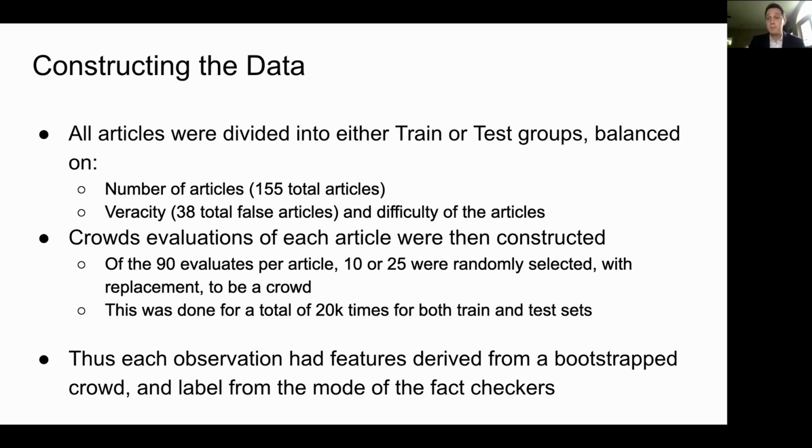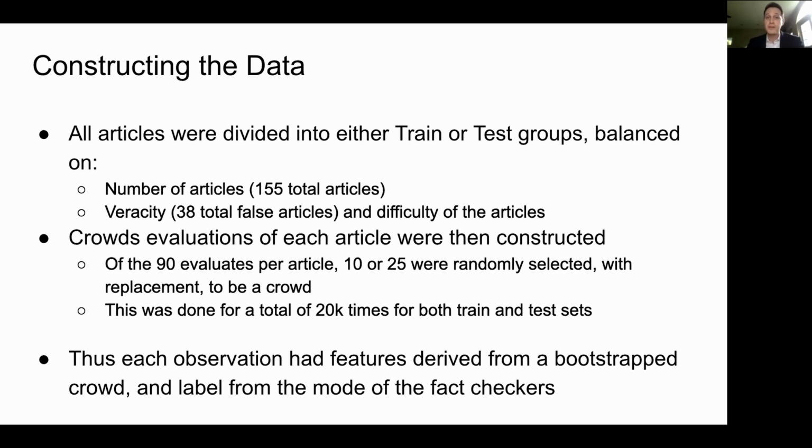So that's what we did. We just bootstrapped crowds from the 90 responses that we had, and we did this for every article. We did this for the training data and the test data. We'd randomly choose an article in the training set or the test set, and then we'd randomly create a crowd based on the 90 responses we had for that article. We did this 20,000 times for the training data, and 20,000 times for the test data.